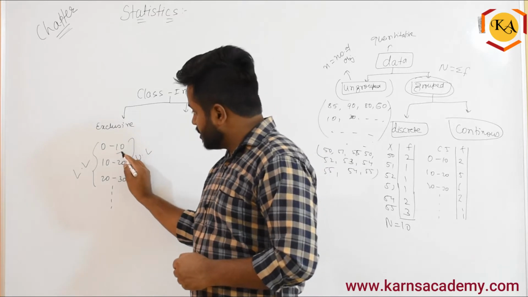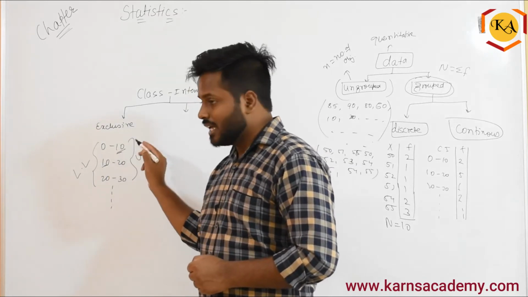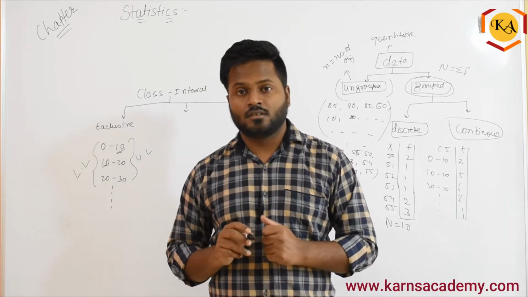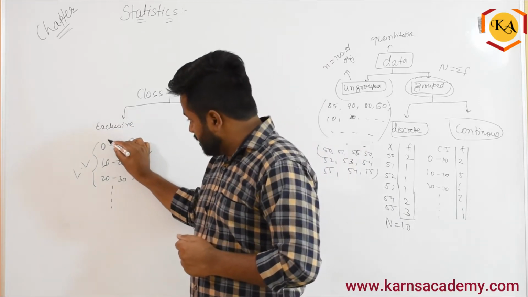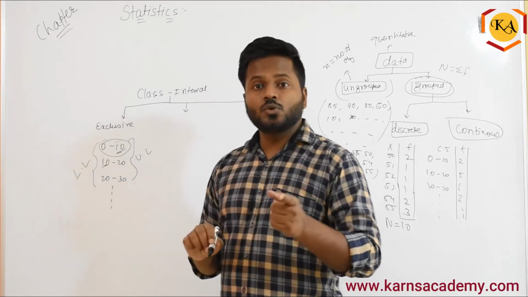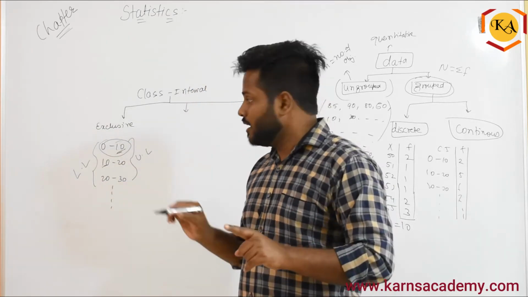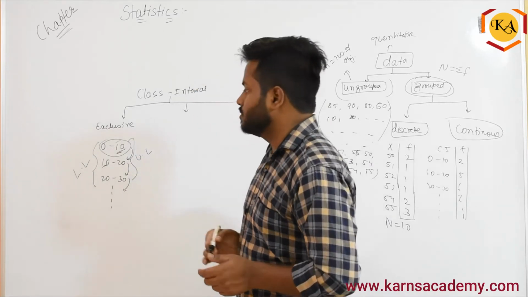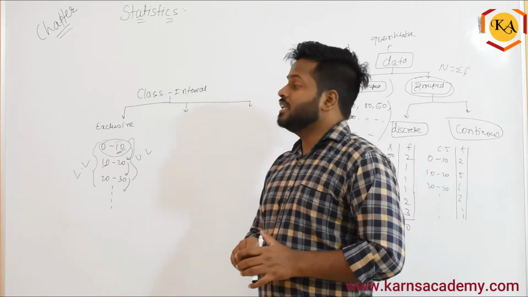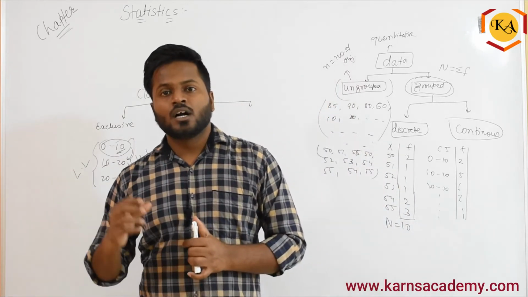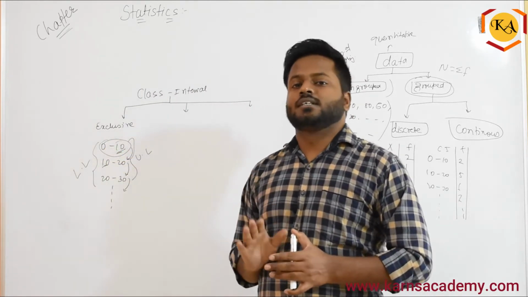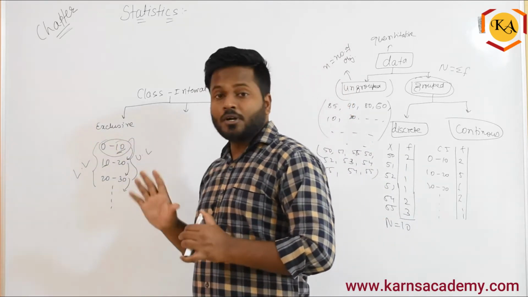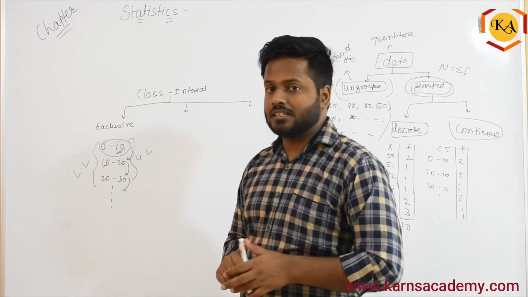When the upper limit of this first class and lower limit of second class is same, we call this as an exclusive class interval. And here you can take 0 to 9.99999 you can take, but 10 will go to this class. Similarly, 20 will go to this class, 30 will go to this class, right? So whenever there is an exclusive class interval, upper limit will be included in the next class, right? So, and you can take 0.9999, but the 10 will go to the next class.